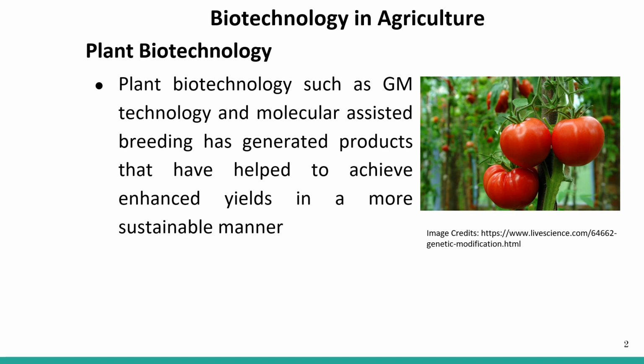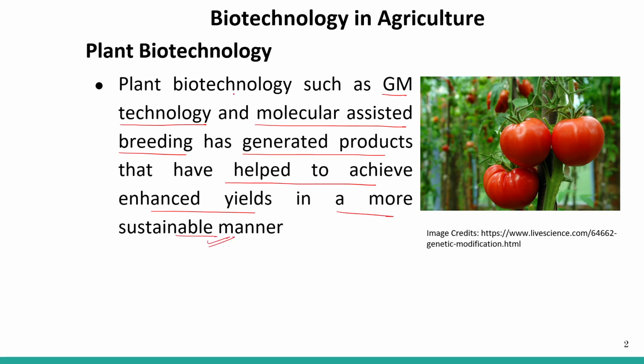Plant biotechnology such as GM technology, also called genetically modified technology or gene modified technology, and molecular assisted breeding has generated products that have helped to achieve enhanced yield in a more sustainable manner.